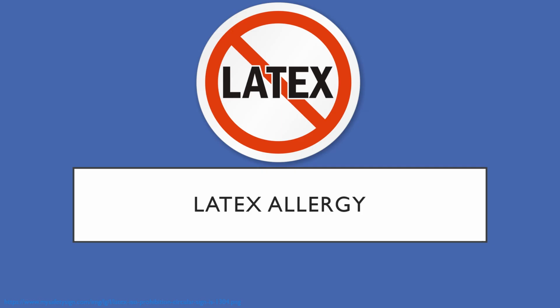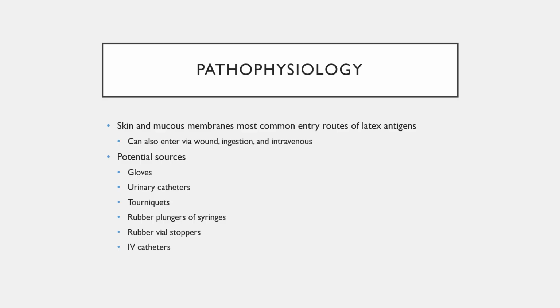So we'll move on to latex allergy. The latex antigen can enter the body primarily through skin and mucous membranes, but it can also enter via a wound, via the bloodstream, or via ingestion. Potential sources for latex antigens include gloves, urinary catheters, tourniquets, the rubber in the plungers of syringes or vial stoppers, and IV catheters.